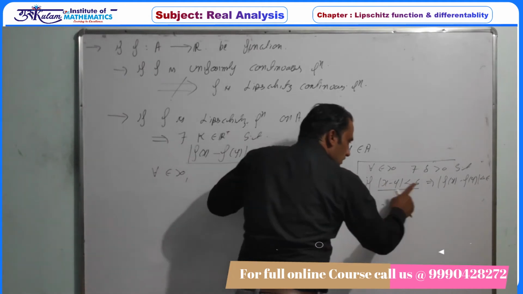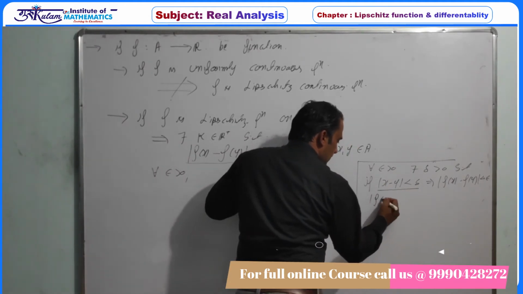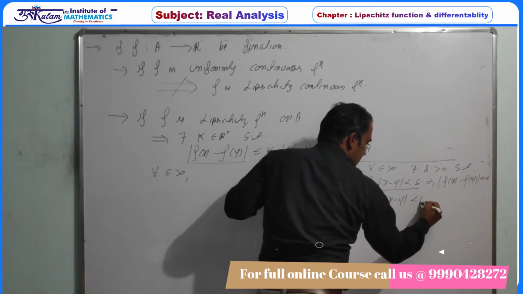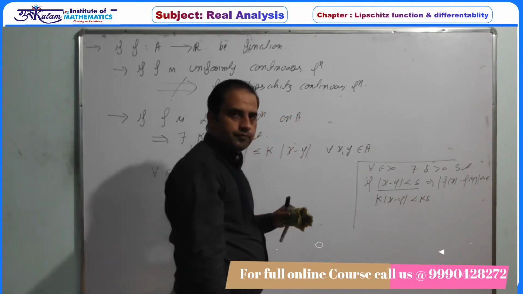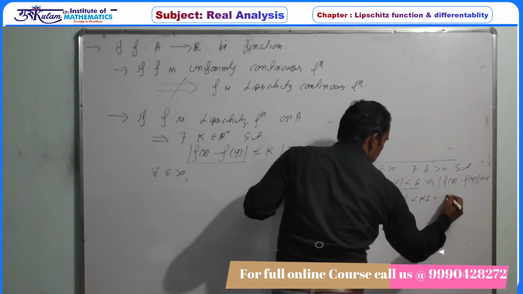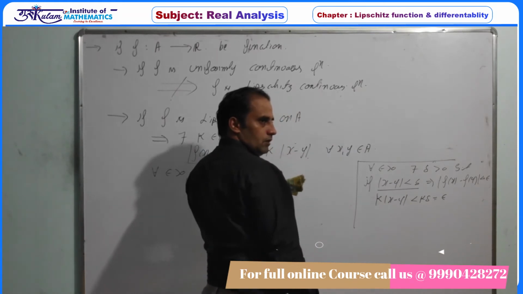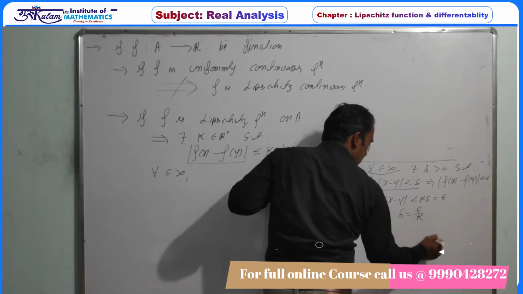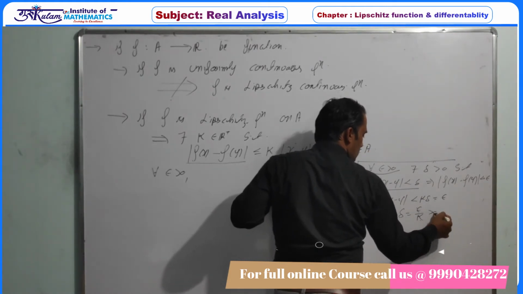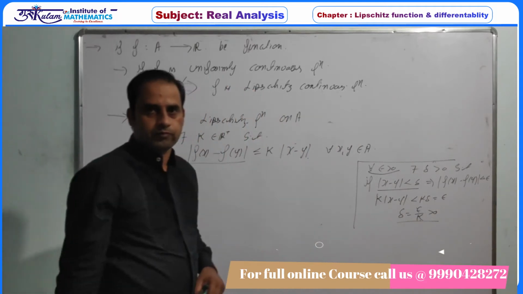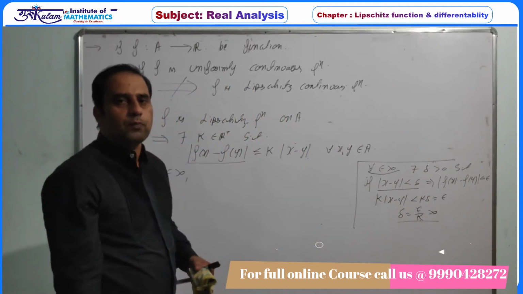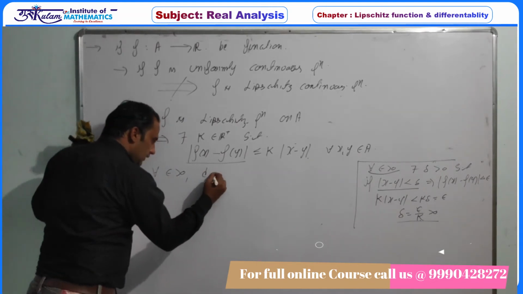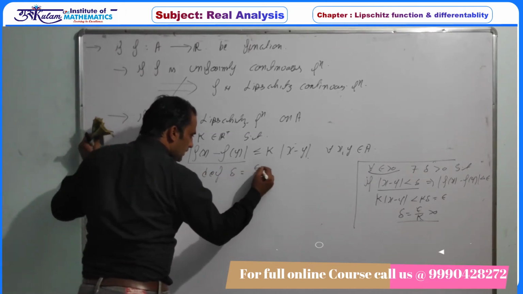So if we assume that this is less than this one, this implies k times mod of x minus y is less than k times delta, because k is positive. And if we consider this quantity to be epsilon, then corresponding to every epsilon we can define delta which is epsilon by k. Epsilon is positive, k is positive, so this is definitely a positive quantity. Whenever you have to prove, just start with the first condition. So for every epsilon greater than 0, define delta which is epsilon by k.